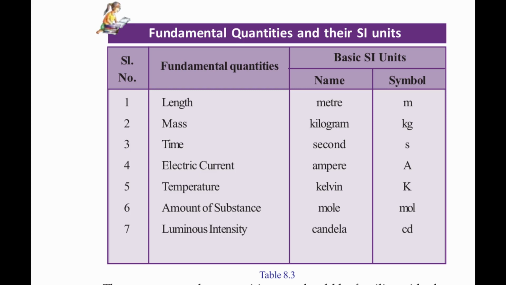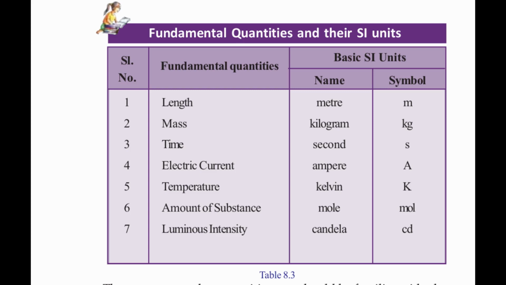The third fundamental quantity is time. What is the SI unit of time? It is second. There are other units also, but the SI unit of time is second, and its symbol is s. The fourth fundamental quantity is electric current. Its unit is ampere. Ampere is from the name of a scientist, Andre Ampere, who made many experiments related to electricity. For ampere we use the symbol capital A.